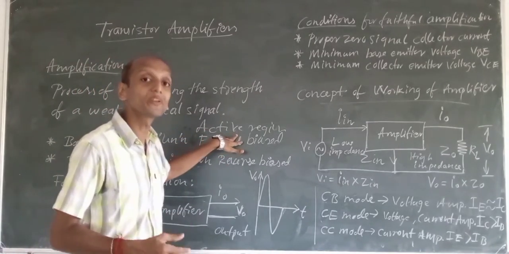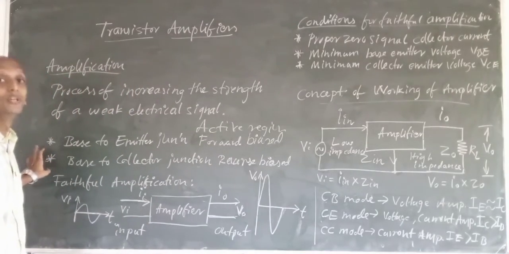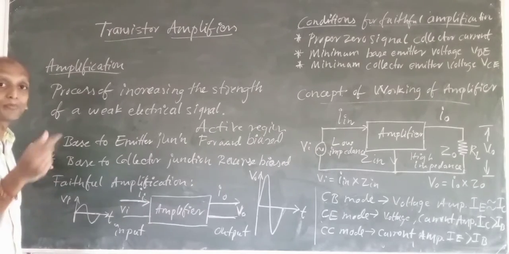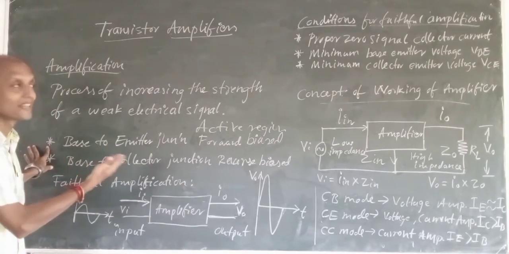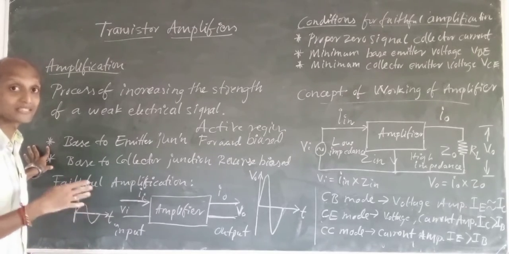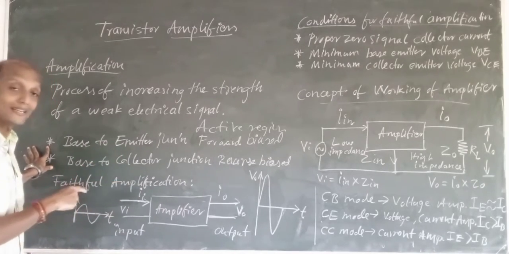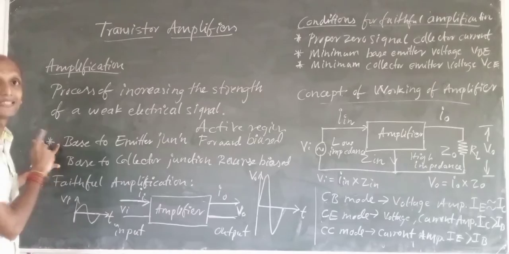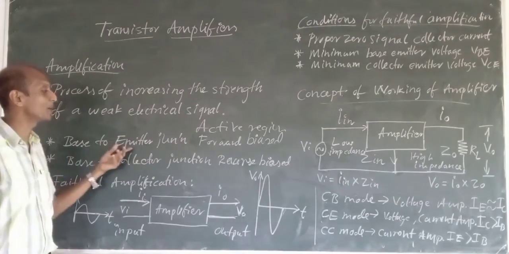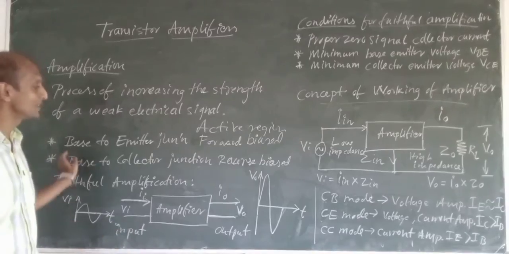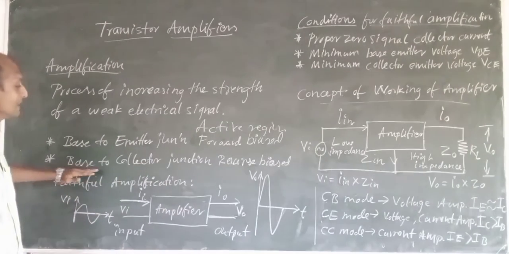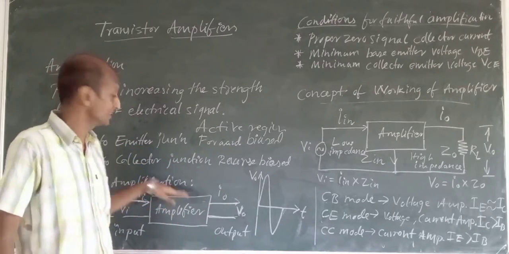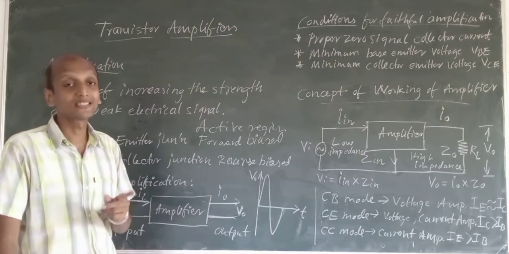To make your transistor operate in the active region, we have to obey these two rules. These are the biasing conditions to make your transistor work as the best amplifier. The transistor amplifier must be biased in the proper manner. Base to emitter junction must be forward biased, and base to collector junction must be reverse biased. These are the two conditions.